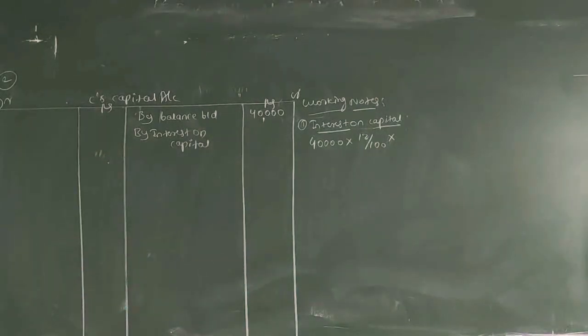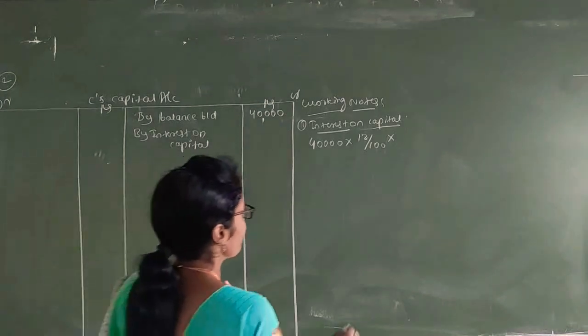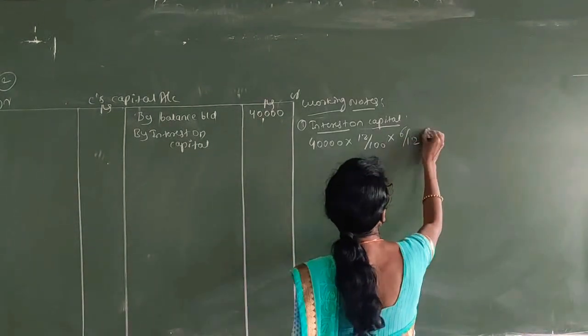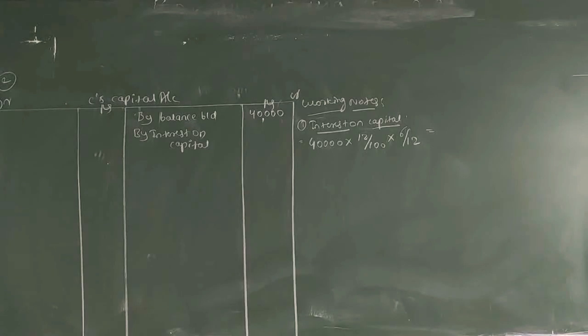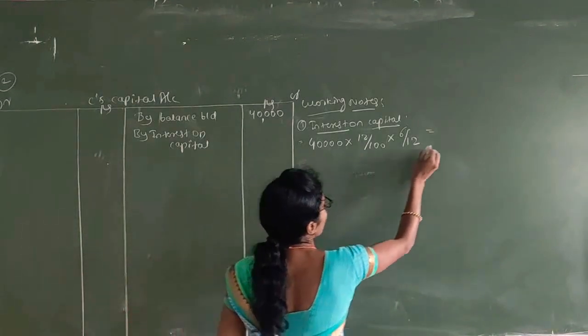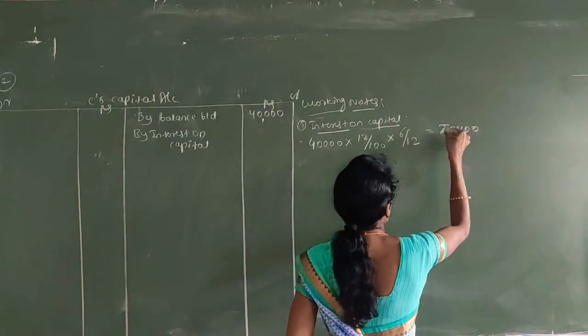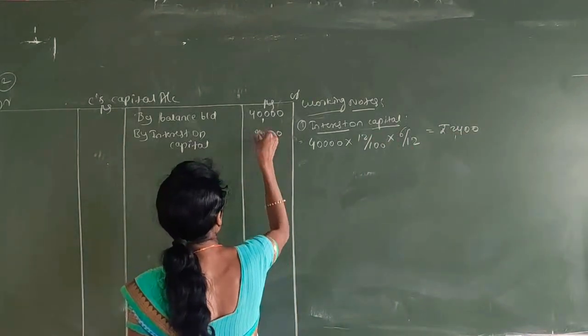From April to September, that is April, May, June, July, August, September, 6 months. So 40,000 into 12% into 6 divided by 12. That becomes 2,400, not 24,000. Interest on capital becomes 2,400.